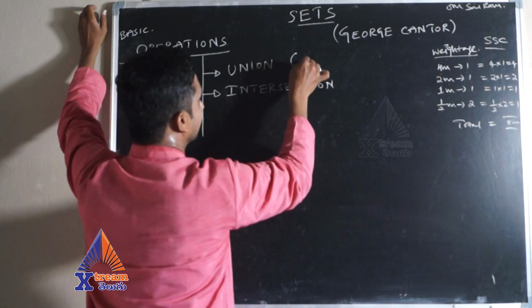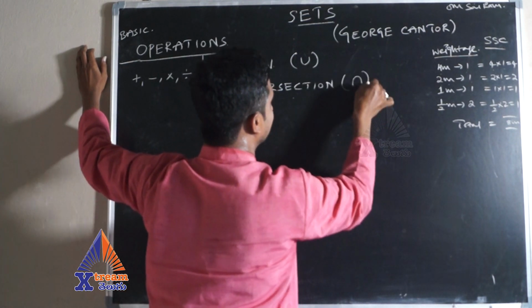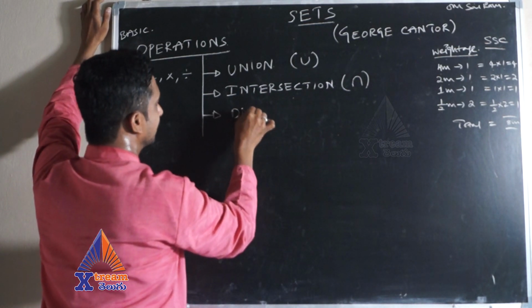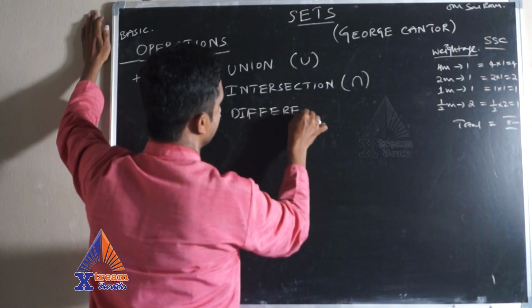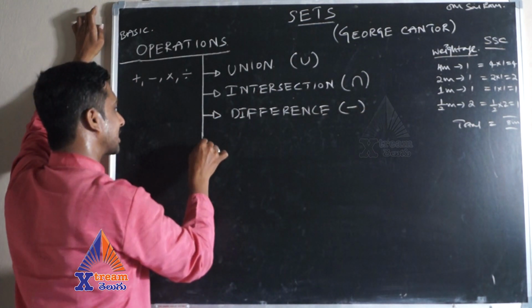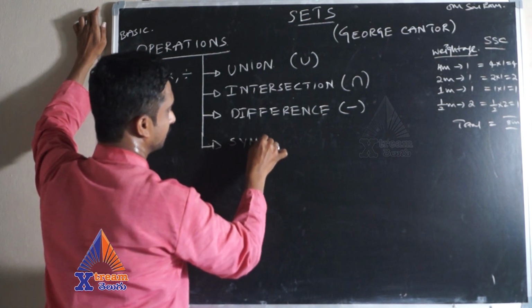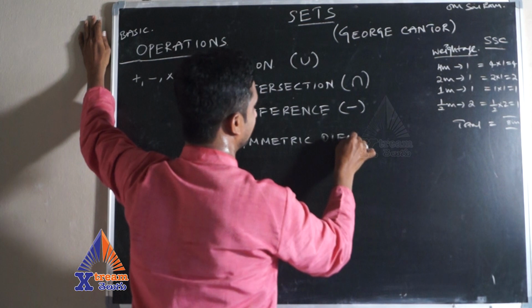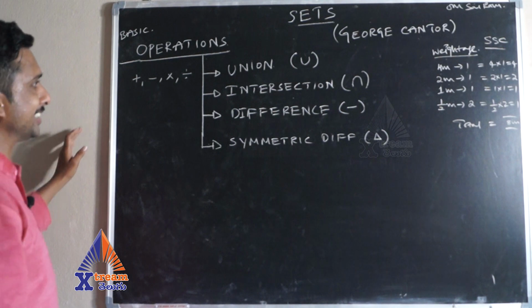Union is denoted by U and intersection is denoted by cap, the reverse of this. Next, difference, which is minus. And the last one is symmetric difference, which is denoted by delta. So these are the main things.